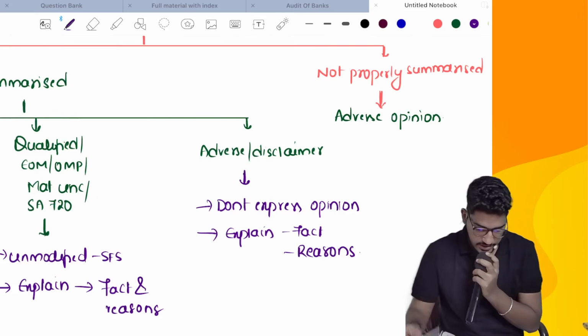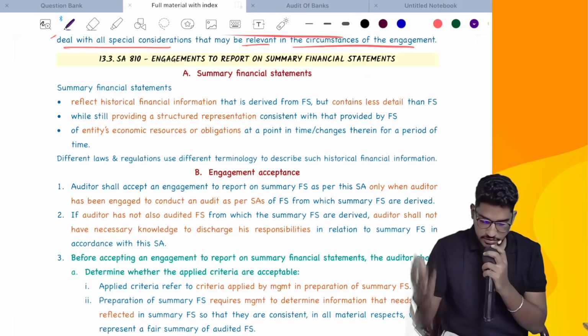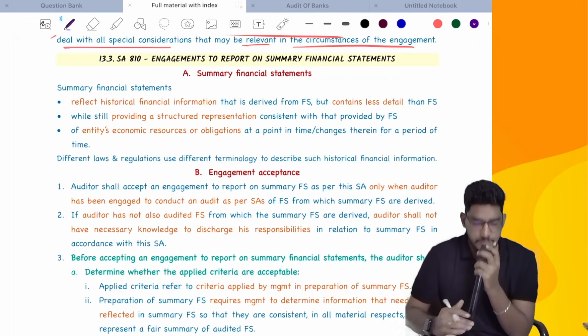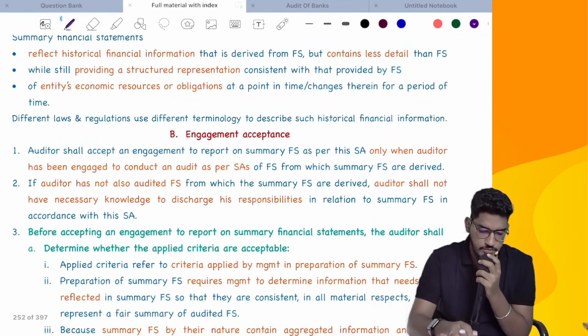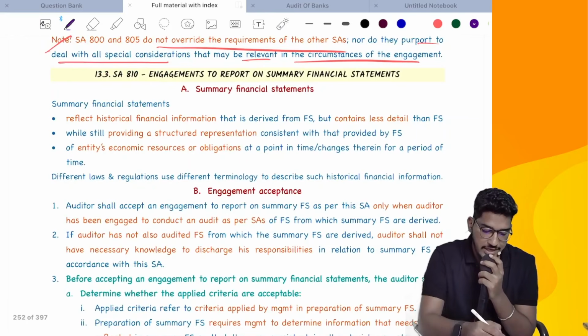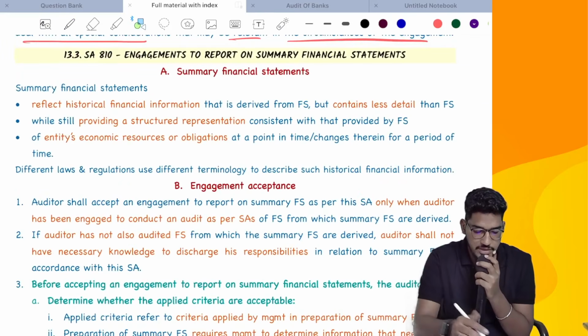Right. So let us read the standard now. Just in 15 to 20 minutes we can complete it. Let us have a look at it. Right, so let us see. Engagements to report on summary financial statements.